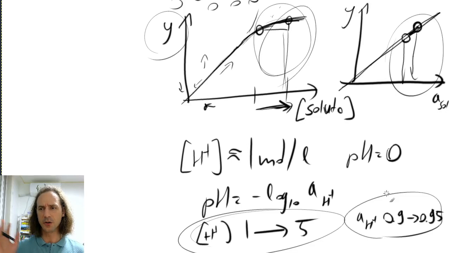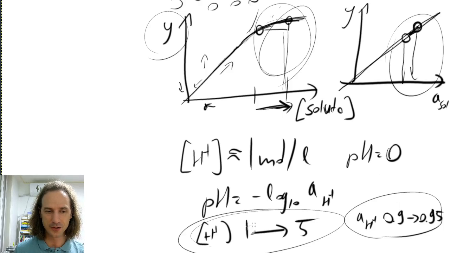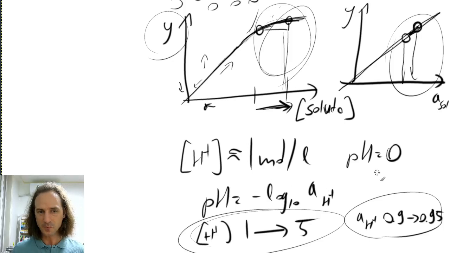And because calculating activity is difficult and sometimes even impossible, people will use the shorthand for the pH of just using the negative logarithm of the concentration, even in cases when it's not warranted, because that's simpler.